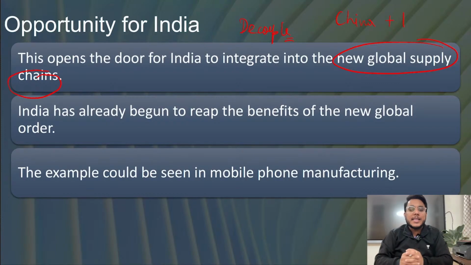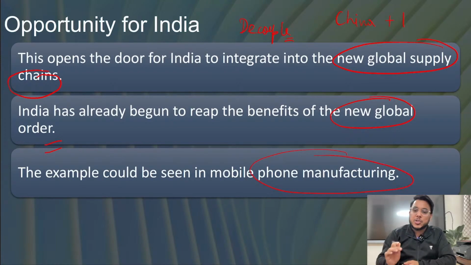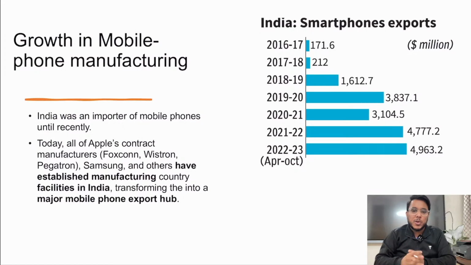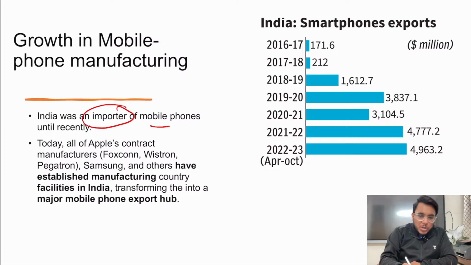Now in this particular direction, guys, India has already started to reap this advantage, and we have already become a major manufacturer of mobile phones. First of all, I want to show you some data with respect to the growth in mobile phone manufacturing that has happened. India, guys, was an importer of mobile phones, okay, and exports were negligible. But today the exports have increased by a lot. Today, Apple's contract manufacturers, for example, Foxconn, Wistron, Pegatron.